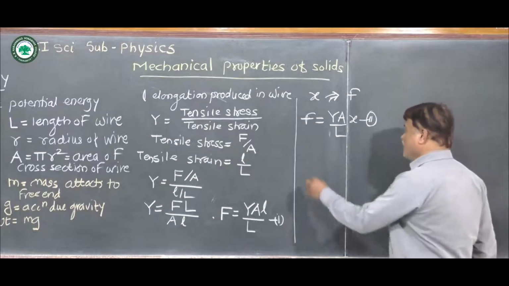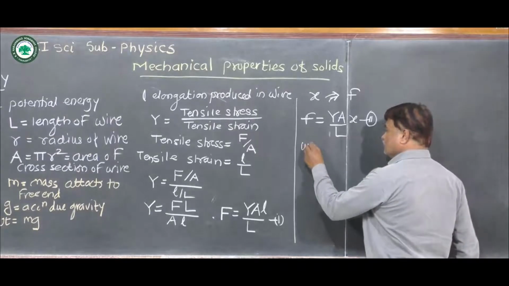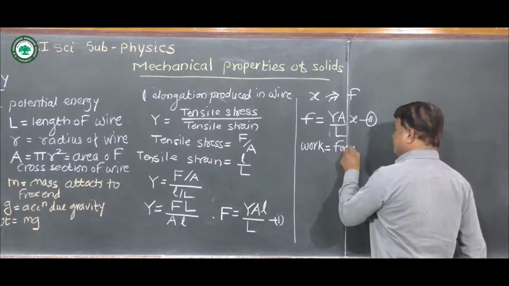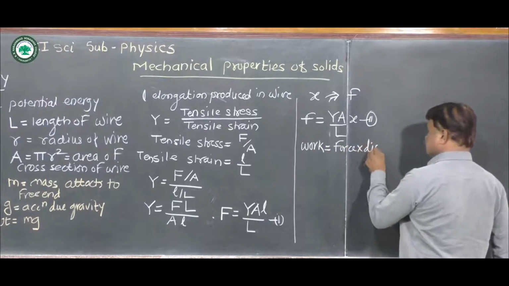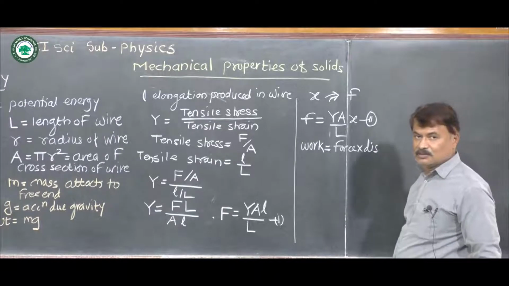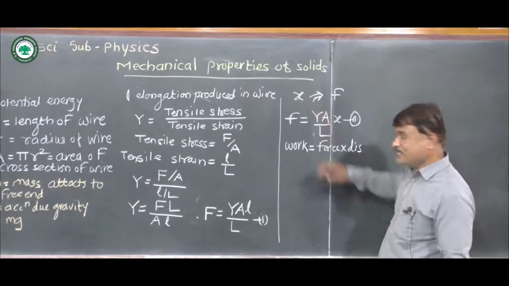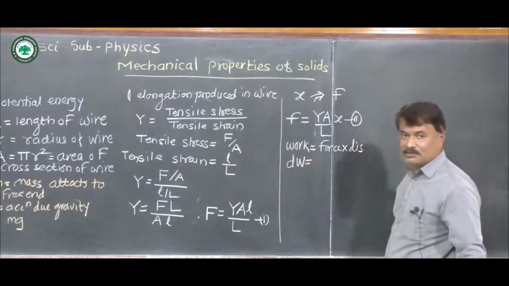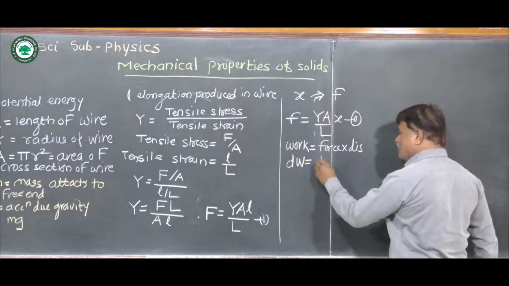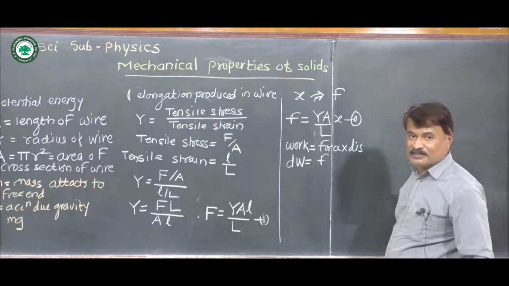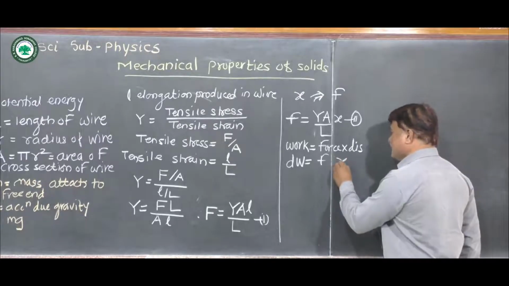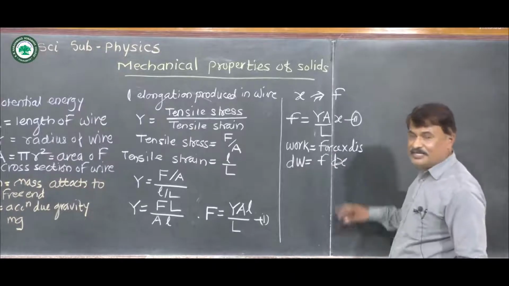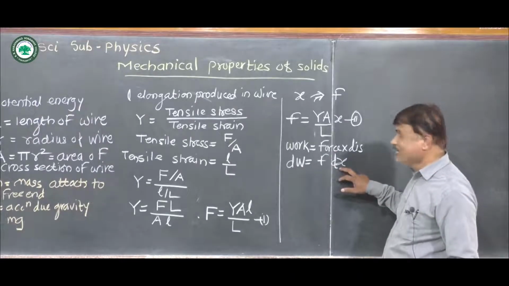Now we know the formula for work done. Work done is equal to force into displacement. Now during a small displacement, work done is also very small, dW. The force applied is very small, f, and the displacement is given by dx, as the work done is very small.